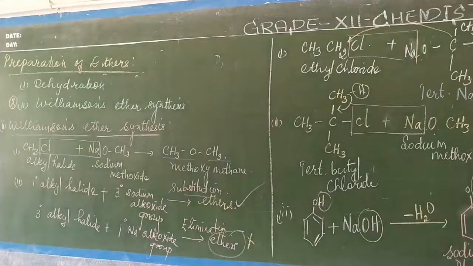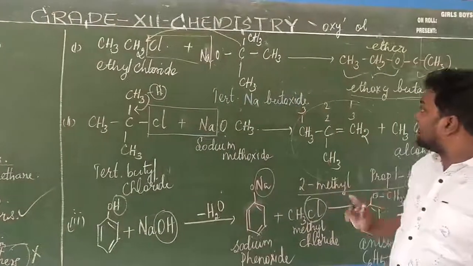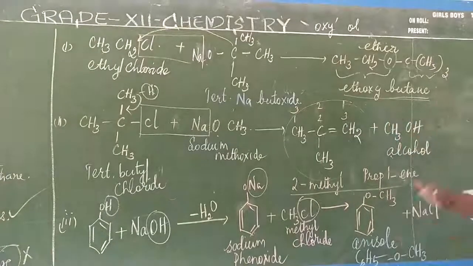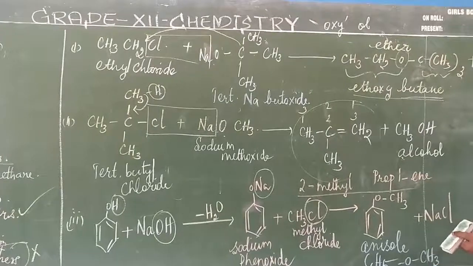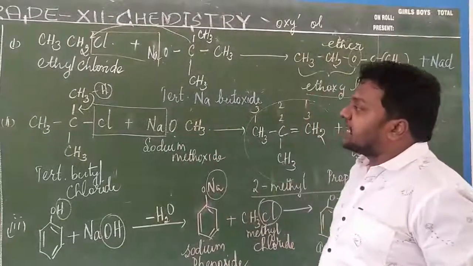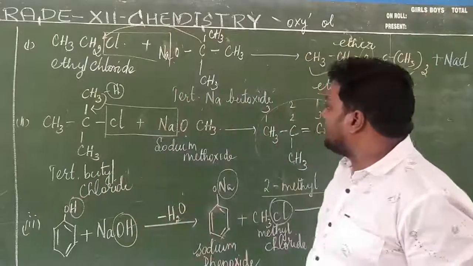For that I have given a reaction. So ethyl chloride on treatment with that of tertiary sodium butoxide gives rise to the formation of ethoxybutane, plus sodium chloride will be eliminated. Isn't it? Now, second what is the example? The second example is tertiary butyl chloride plus sodium methoxide.